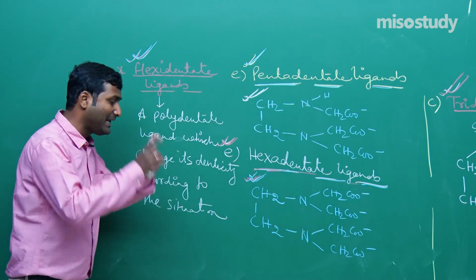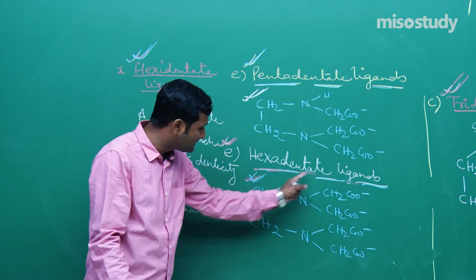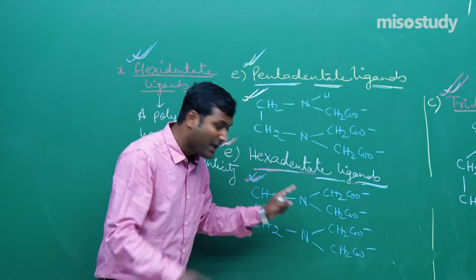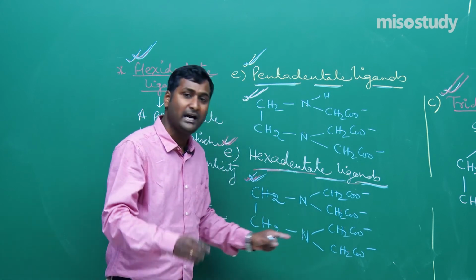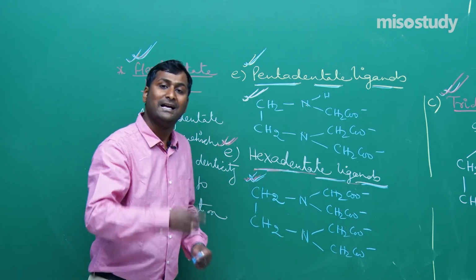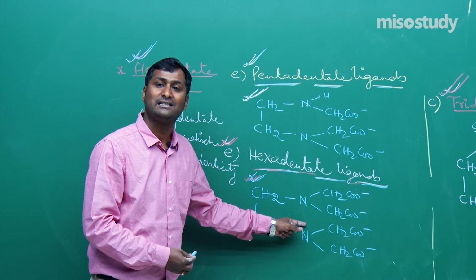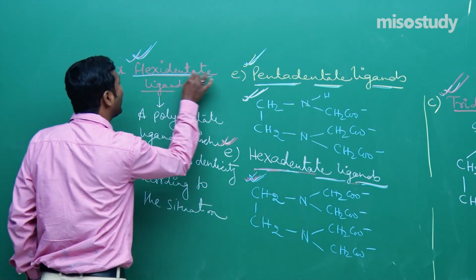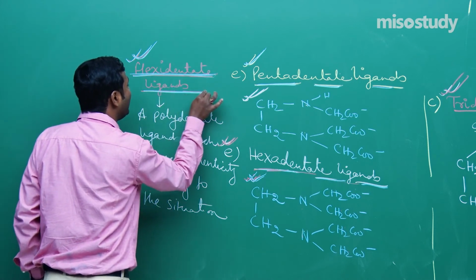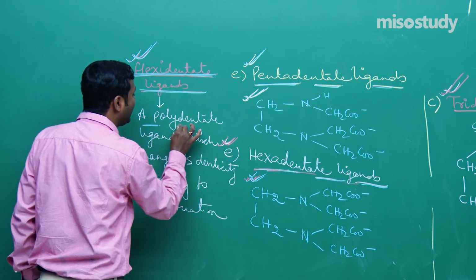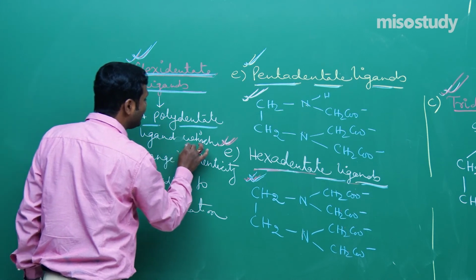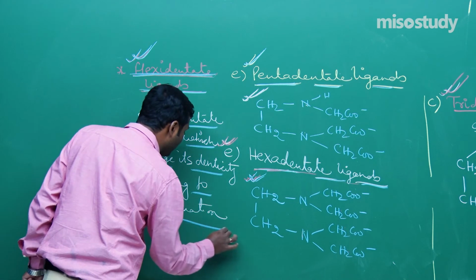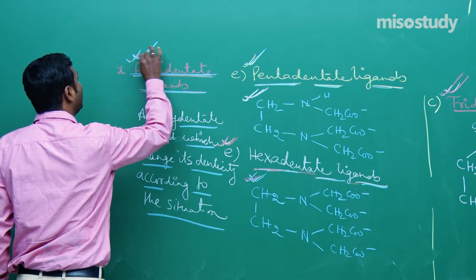What I am telling, friend, again I am repeating: here there are 6 donor atoms, so it is an example of a hexadentate ligand. Now if at a time it donates only 5 electron pairs, that is, it changes its denticity from 6 to 5, this type of ligand is known as a flexidentate ligand. That is, a polydentate ligand may change its denticity according to the situation. Such types of ligands are known as flexidentate ligands.